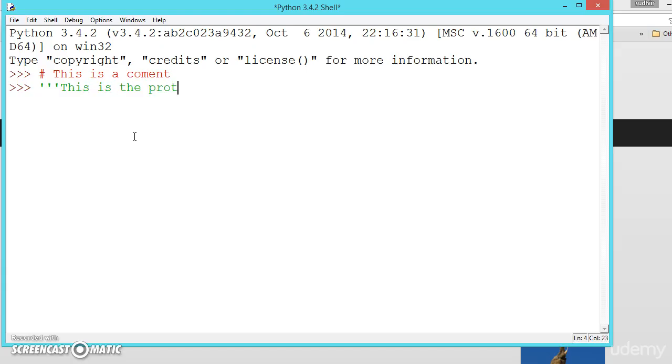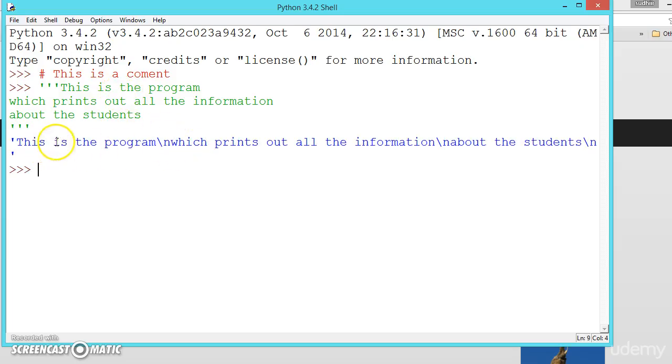This is the program which prints out all the information about the students. Like this we can write any lines of code until we write three single quotations again. The entire thing is treated as a string. So here it is printing for the purpose. If you want to print the comment, we can use this.